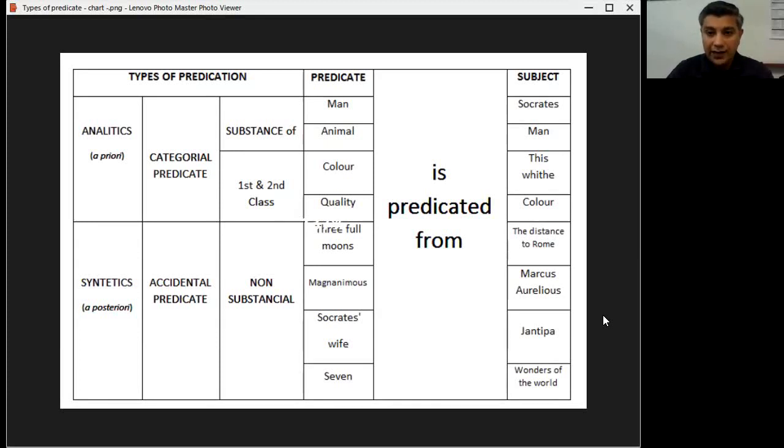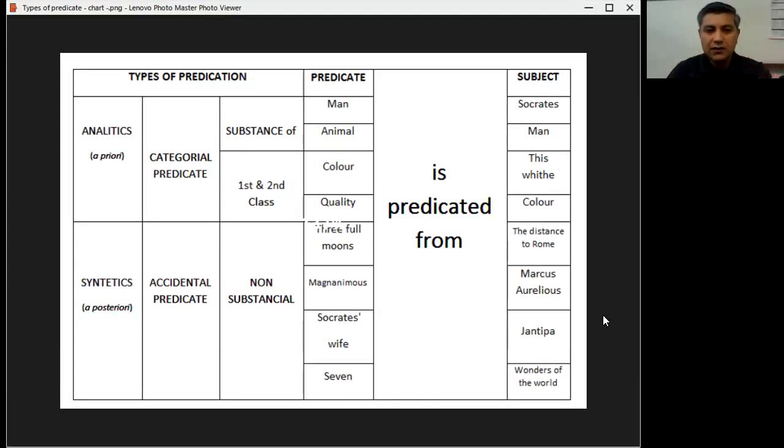This white is a color. And this color is a quality. And remember, quality was one of the categories. If we keep going up the ladder, we will always reach one of the 10 categories: substance, quantity, quality, position, affection, passion, time. All right, this is on one side.